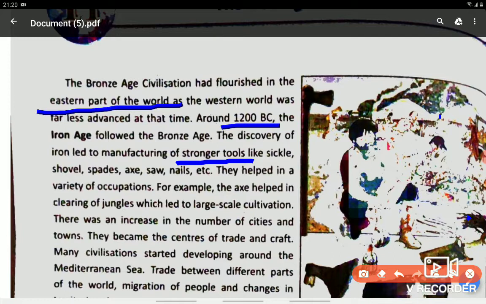So like sickles were used. This was the tool which was used in cutting the crops. Shovel, you know what is a shovel? A hand tool used for picking sand and snow. That is called a shovel. Next tool was spades. Spades was a tool used for digging, for gardening. It was shaped like this. Let me show you this. It was like this.